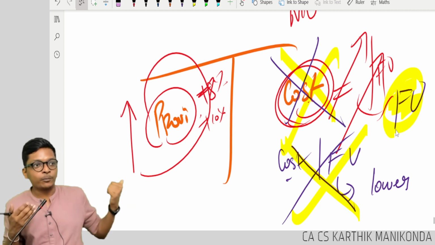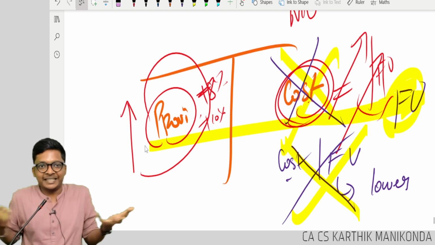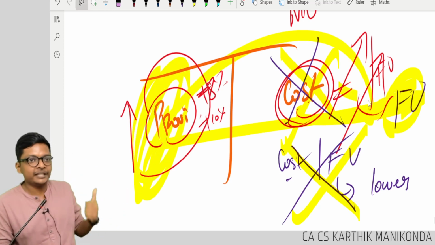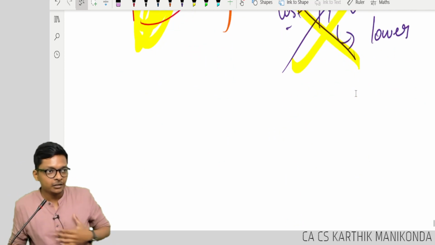It has to match with my provision. Only if I take this at fair value, I can compare with my provision and see, are they similar? This much money I need, do I have that much money? Are you following, guys? Are you understanding the logic?